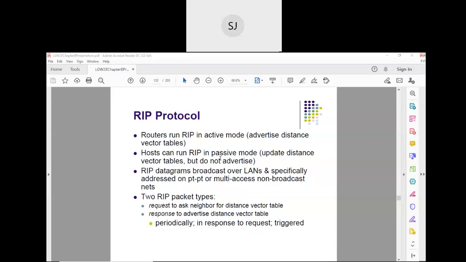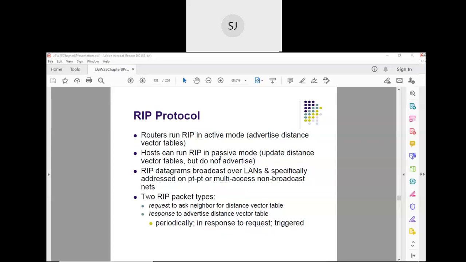If you look at the IP address, it is broken down into two parts: network ID and host ID. The network ID represents which network you are connected to. So if you have two networks, then you should have two IP addresses. Yes or no?